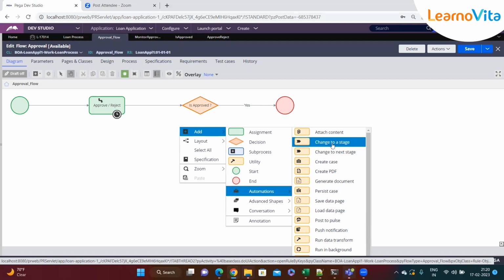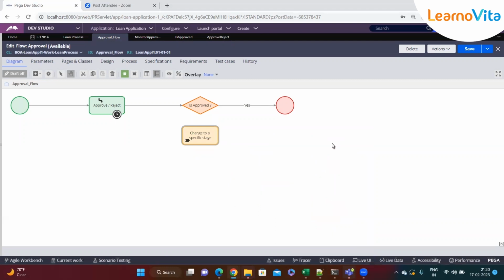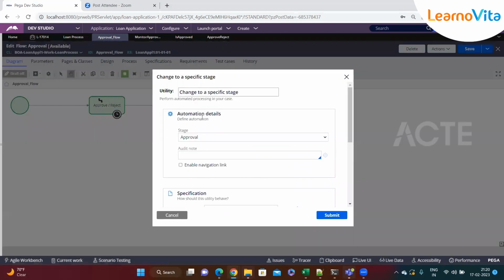We want to move our process to an entirely different, alternate stage, or it could be any other primary stage too. So here it is. I'll process it here and double click on it. I'll change this label to no. Then Pega asks where you want to go, which stage, right?